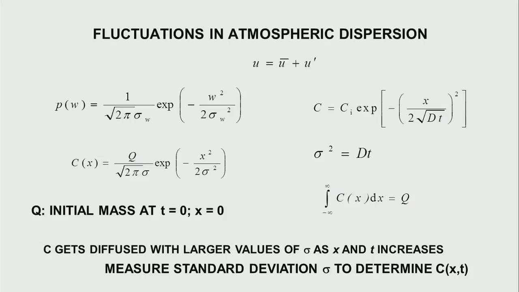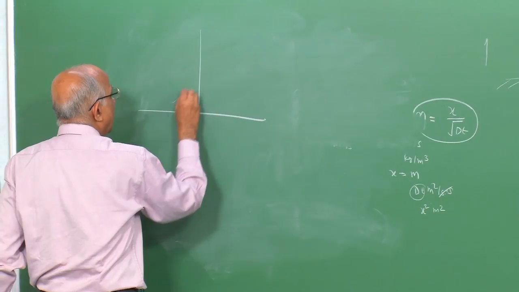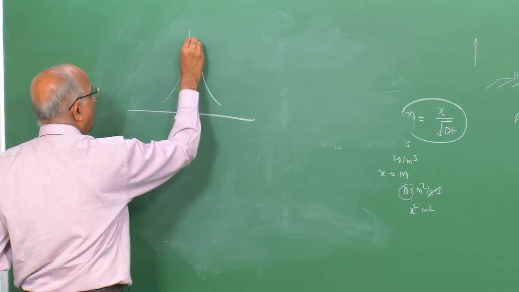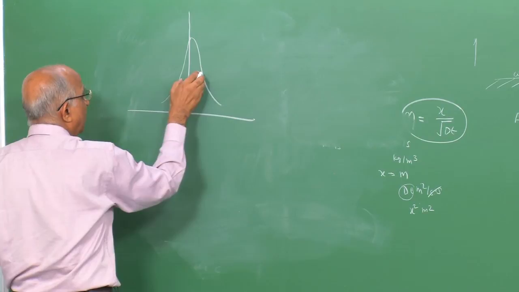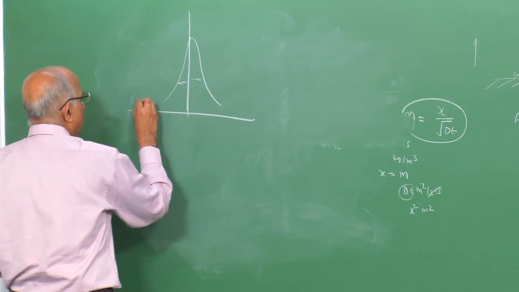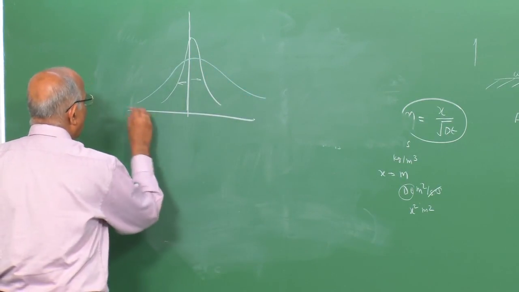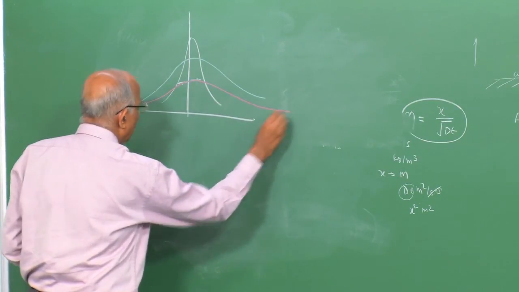Now, let me slightly quantify this before I go forward. All we are saying is there is a gas which diffuses in the atmosphere. Initially, let us say the gas is all at this particular point. After some time the gas diffuses out. After a still longer time, the gas diffuses out still further.